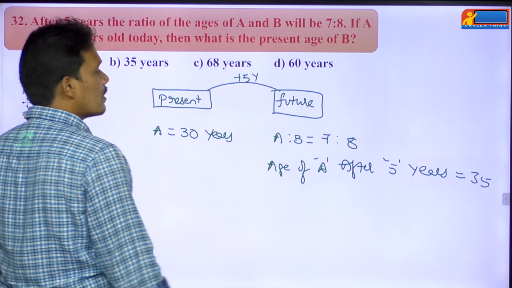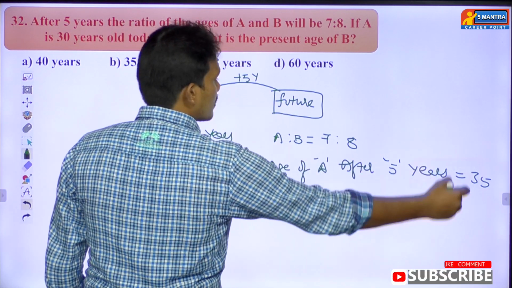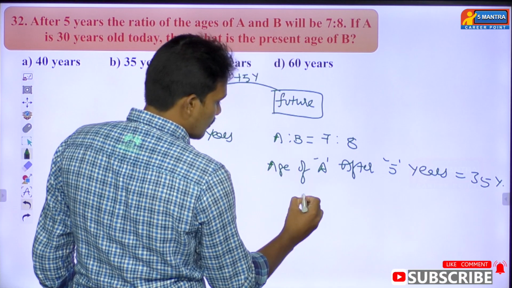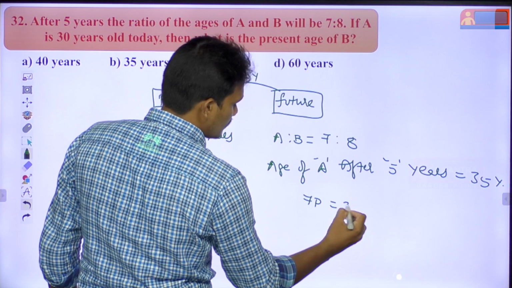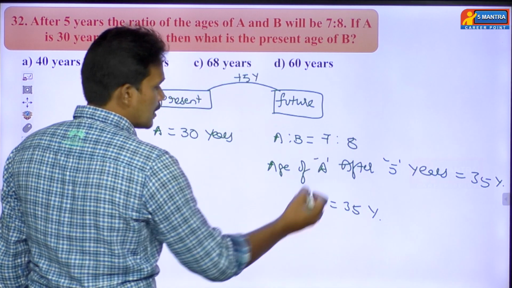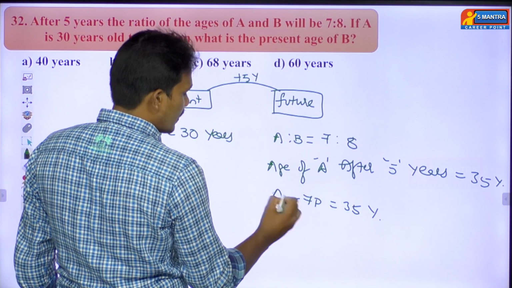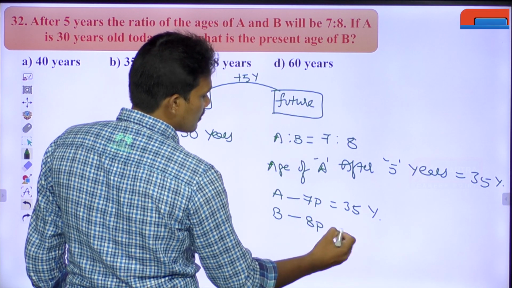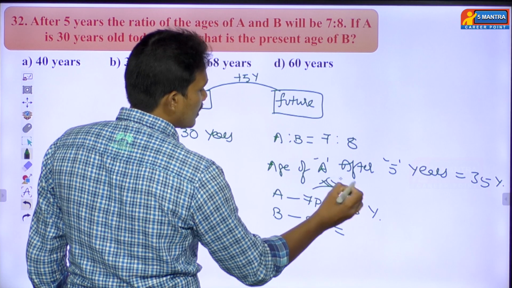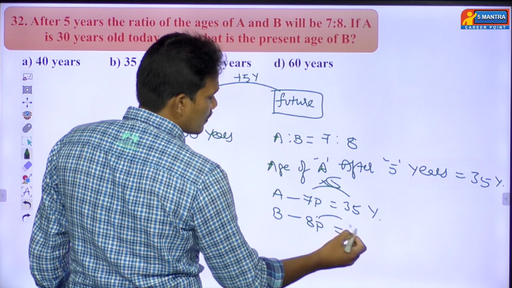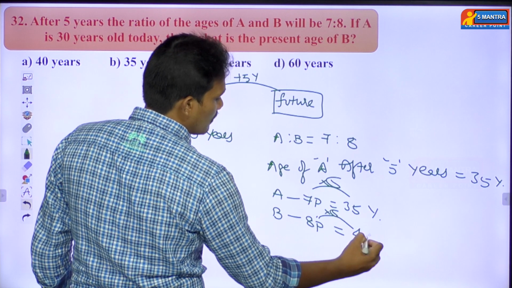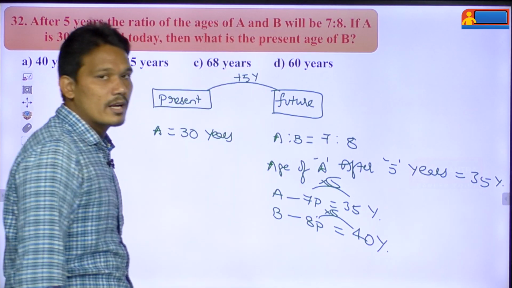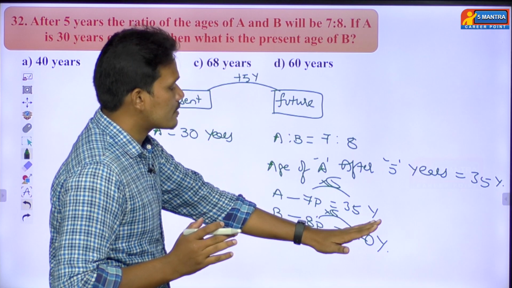Means here we can equate the 7 parts value equal to 35 years. Then you can find these 8 parts value. This is nothing but B's age after 5 years, which will be 8 parts. So 7 how many times? 7 5s are 35. In the same way, 8 5s are how much? 8 5s will become 40 years. So here we found B's age after 5 years is 40.